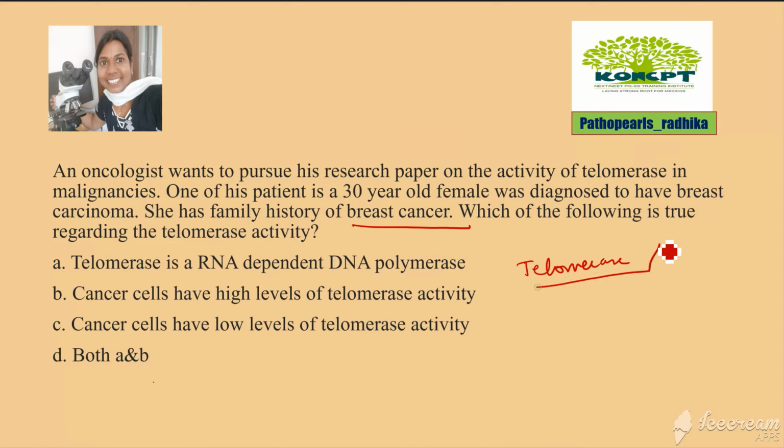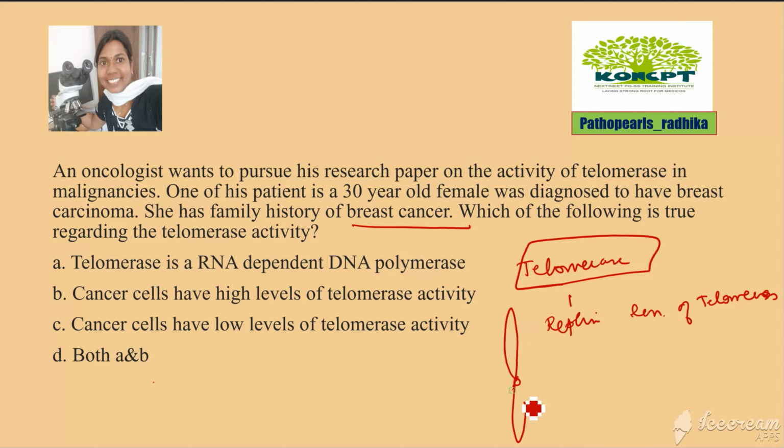Telomerase is an enzyme which is going to replenish the length of the telomeres. So what are telomeres? When you take a chromosome, you have a centromere. The ends are called telomeres. These telomeres contain repeat stretches of DNA.